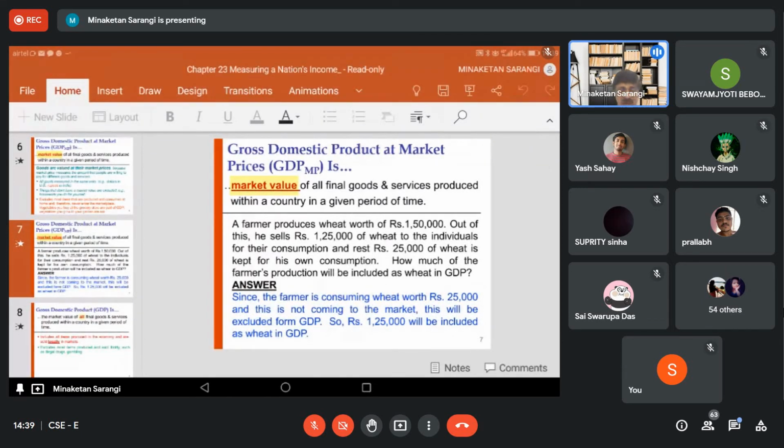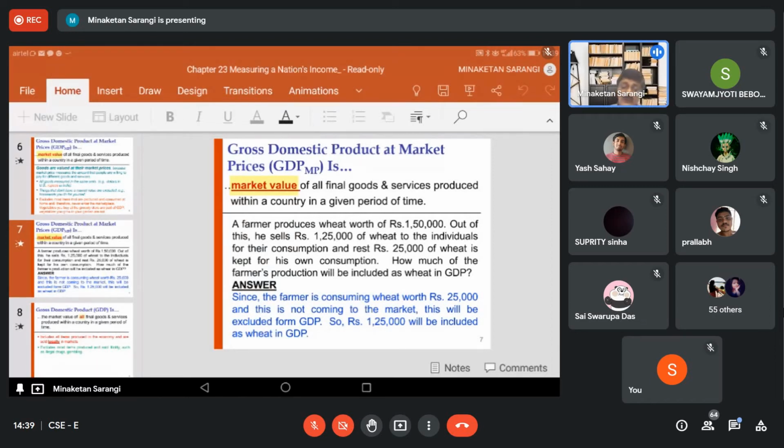But the time your father is spending to teach you is not a part of GDP. So any goods and services not entering into the market are outside the concept or scope of GDP. So this is the concept of the market value.